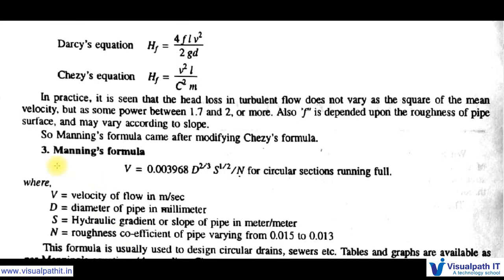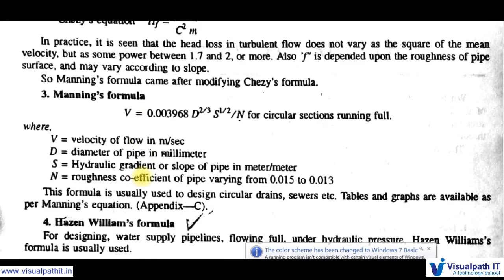The third one is Manning's formula. The formula is V is equal to 0.003968 into D power 2 by 3 into S power 1 by 2 divided by N for circular sections running full, where V is the velocity of flow in meter per second, D is the diameter of the pipe in millimeter, S is the hydraulic gradient or slope of pipe in meter per meter, N is the roughness coefficient of pipe varying from 0.015 to 0.013.